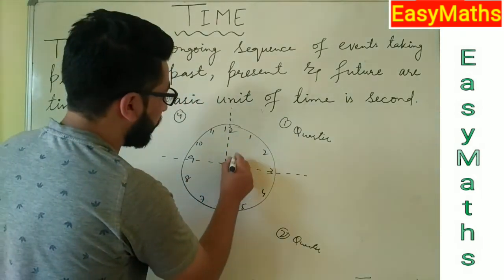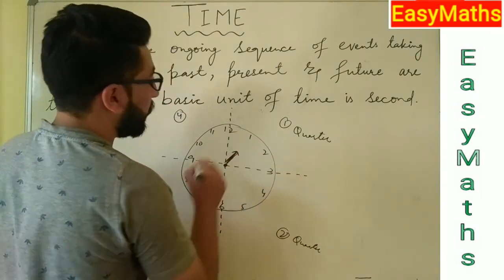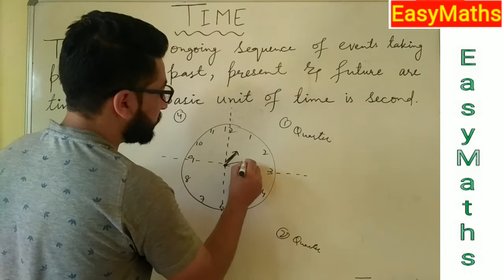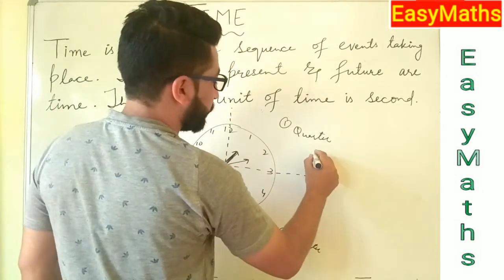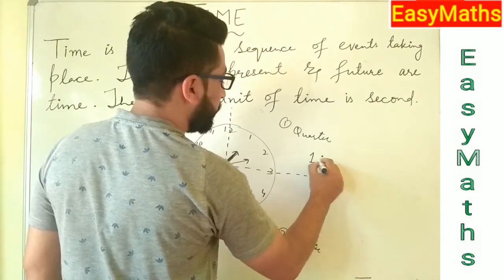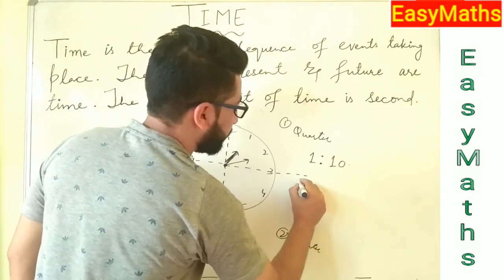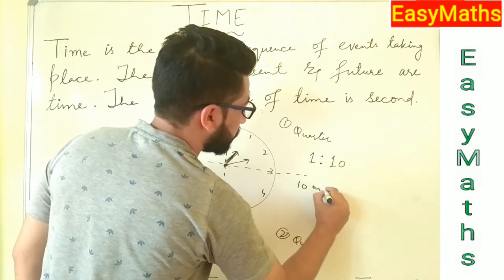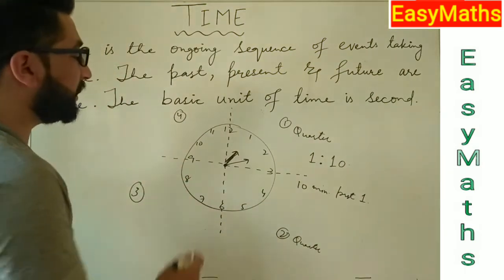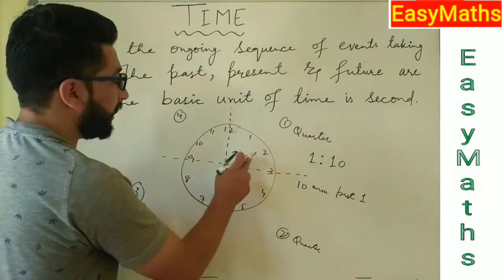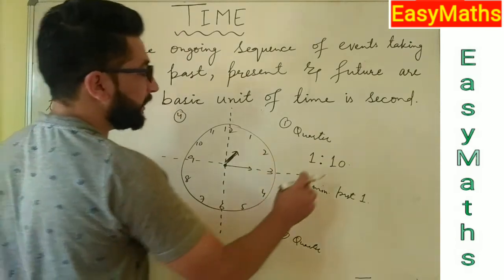Suppose our hour hand is at 1 and our minute hand is at 12. Sorry, 2. So what will be the time? The time will be 1 and 5 plus 5, that is 10. So we can say 10 minutes past 1. After this, if our minute hand shifts to 3, what will be the time?